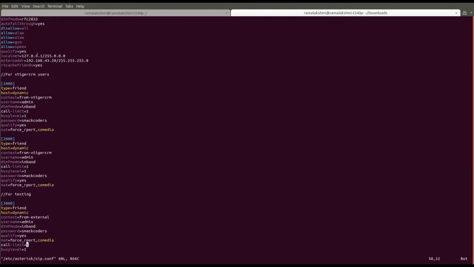Give your Asterisk IP in external address and local net fields. And here we have three contacts. Its usernames and passwords are given here. You can change the context as per your need. If you make any changes, save it.